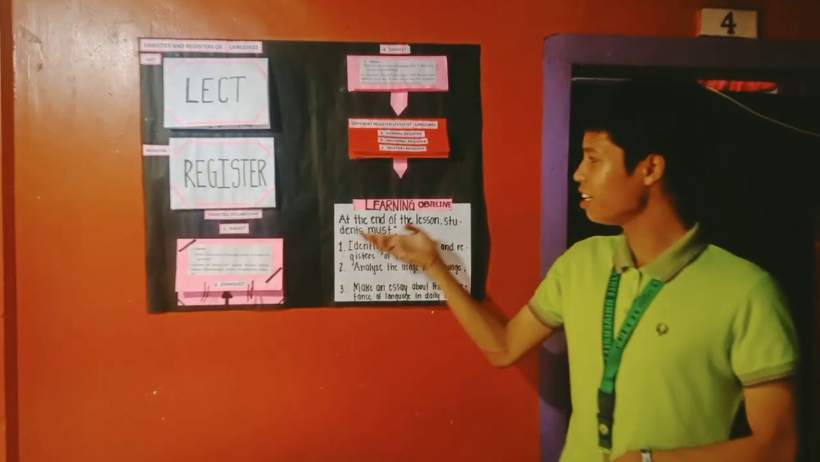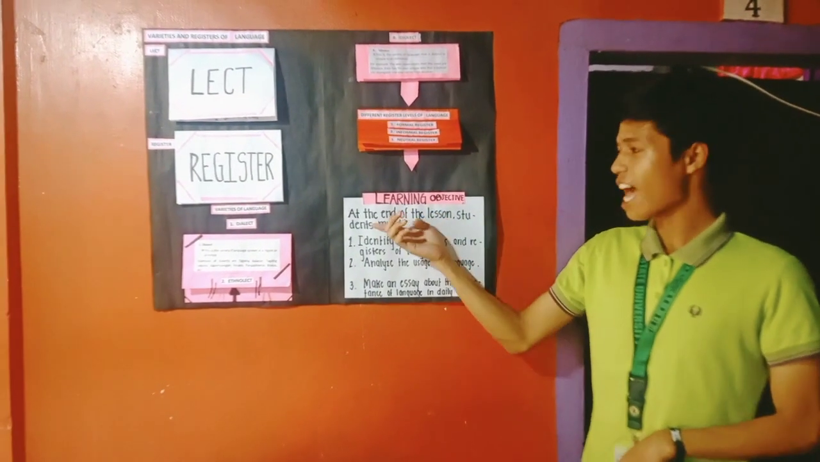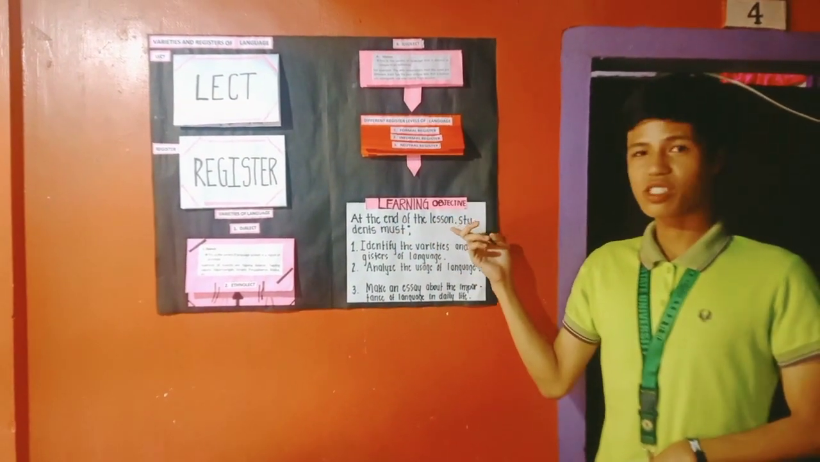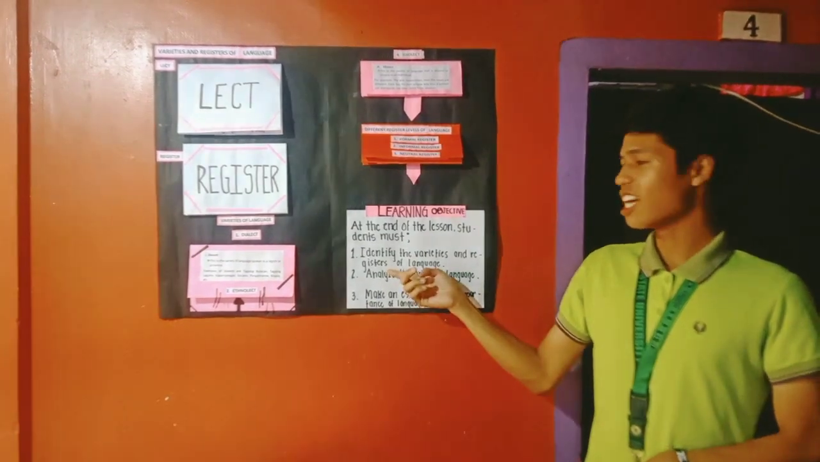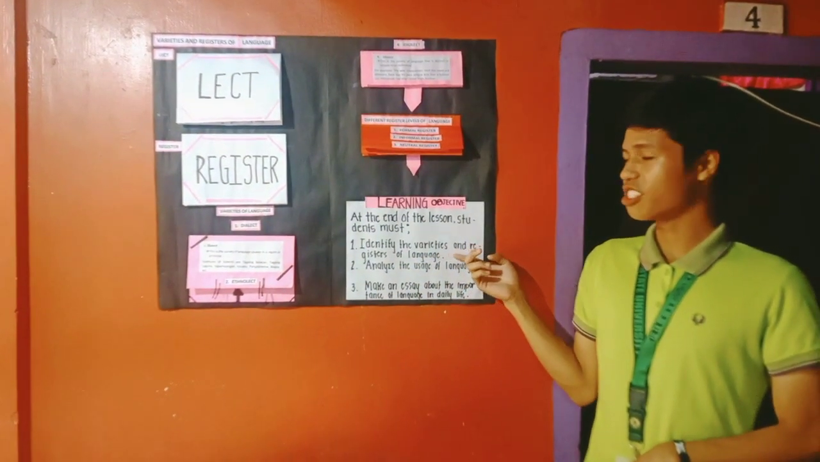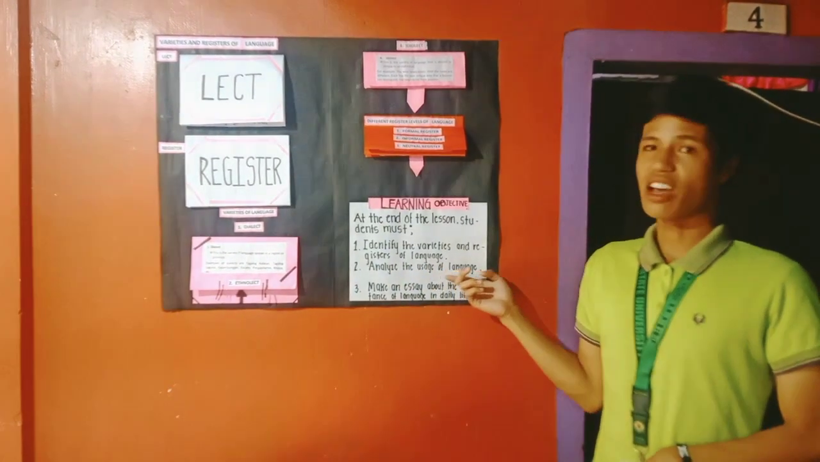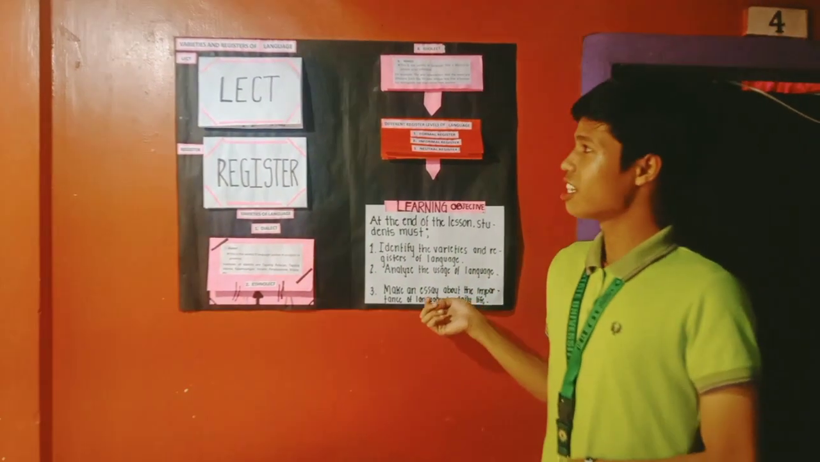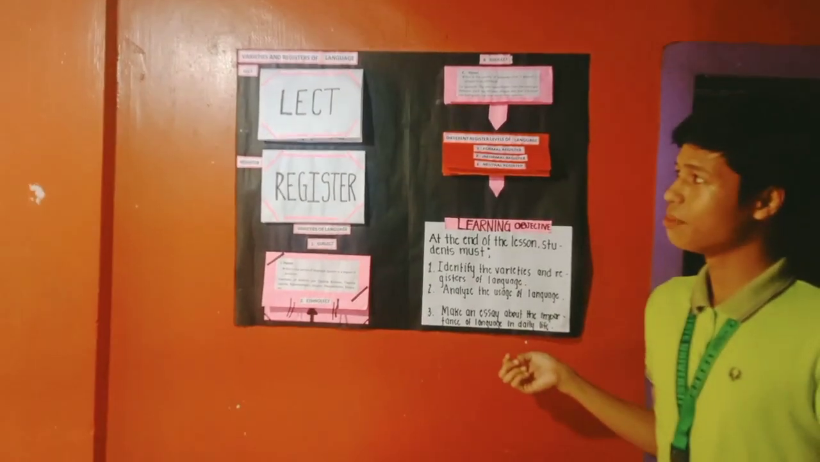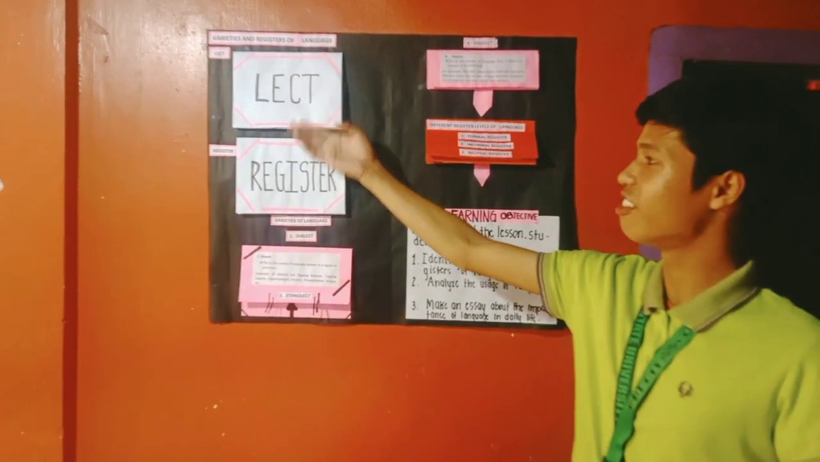Before we proceed to our main topic, let us first discuss our learning objectives. Our learning objectives are that at the end of the lesson, students must first identify the varieties and registers of language, and second, analyze the usage of language. Let us first discuss the meaning of lect and register.